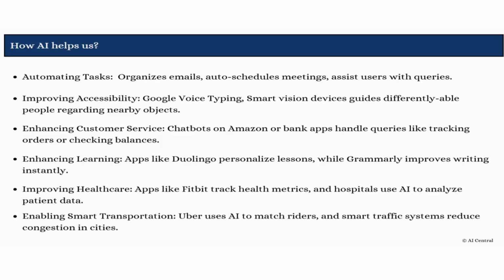Next is smart transportation. So smart traffic systems can be adopted by the government in such a way that they can reduce the congestion in cities. So this is how AI is helping us, and gradually the usage of AI has increased much over the last few years.